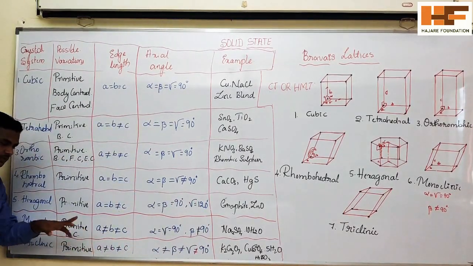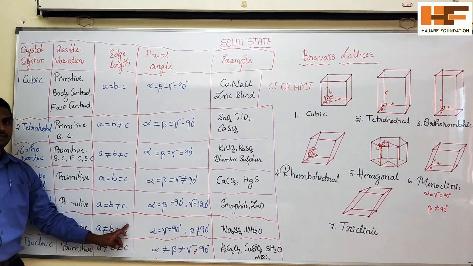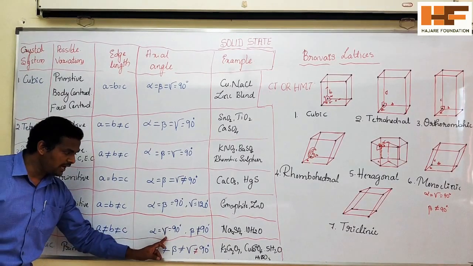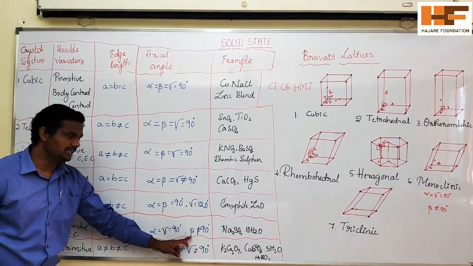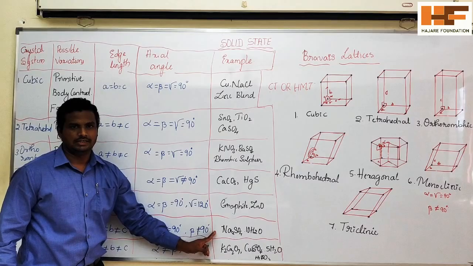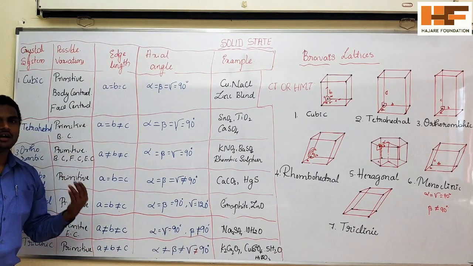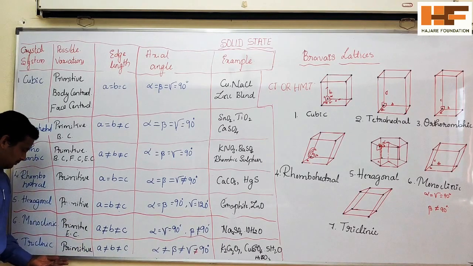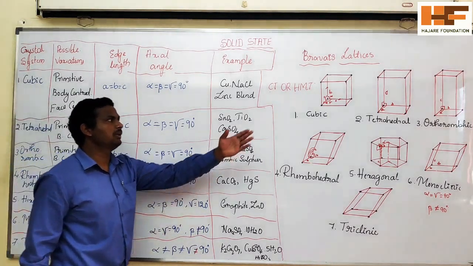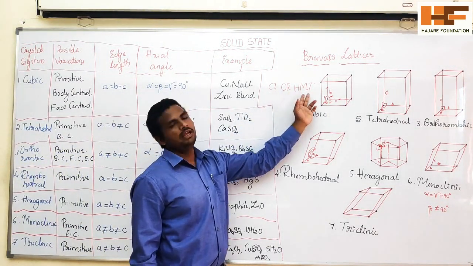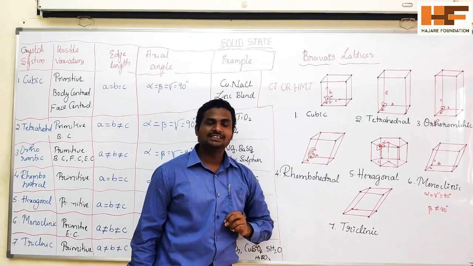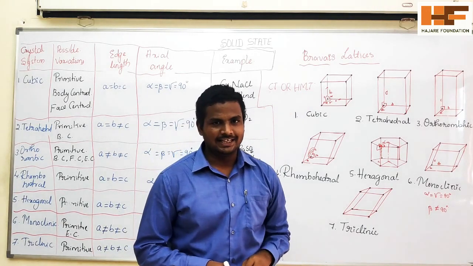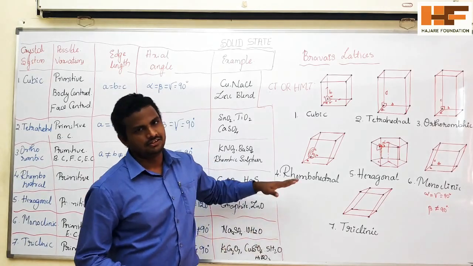Same thing, the next one: A is not equal to B, not equal to C, but alpha and gamma are 90 degrees, but beta is not equal to 90 degrees. The last one, neither all the angles are same nor all the edge lengths are same. That is nothing but triclinic. You should remember it like this, CT over HMT. So these are the 7 Bravais lattices. We will discuss this in this topic.